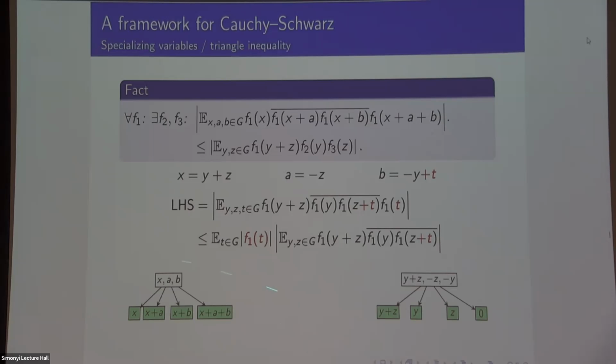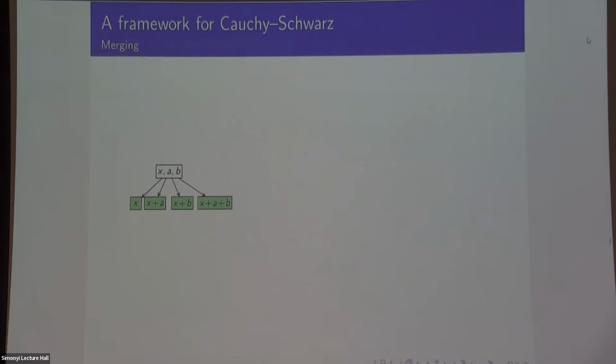Here's a diagram of the left-hand side. Here's the diagram of the right-hand side, and I've just substituted in these coordinates for x, a, and b, and this is what I get. And here you notice there's a 0, and 0 is not interesting, so I can just remove that. That's really my f1 of t that's being averaged out. If you want to be fancy, you can say this is a morphism of diagrams between this diagram and this diagram, but let's not go there.